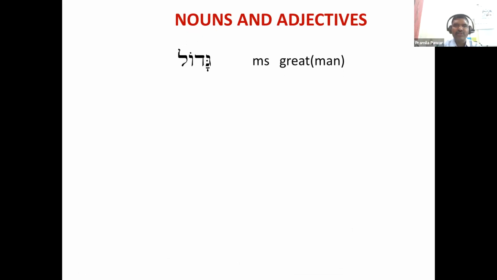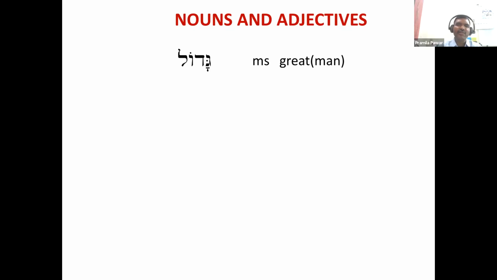Now, for example, this is Gadol. I will not every time say masculine singular or feminine singular, masculine plural or feminine plural. I will use MS. MS stands for masculine singular. MP stands for masculine plural. FS stands for feminine singular, and FP stands for feminine plural. Now Gadol, MS, that is great man.